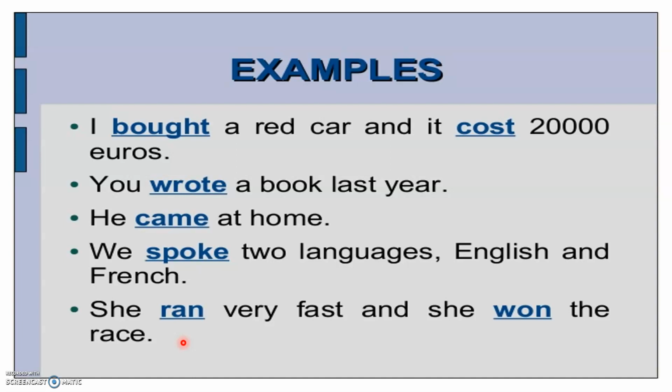So speak, spoke, run, ran, sing, sang, come, came, write, wrote, buy, bought, become, became, begin, began. So different verbs, the only way to know how to use them is you need to memorize these verbs in order to use them correctly in different sentences. For example, go, went, have, had, win, won, teach, taught. Okay, so try to use these verbs in different sentences in order to master them.